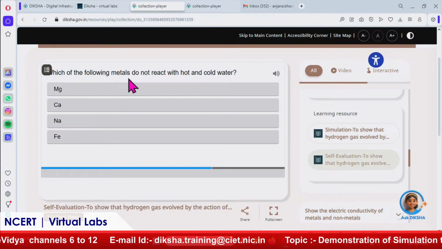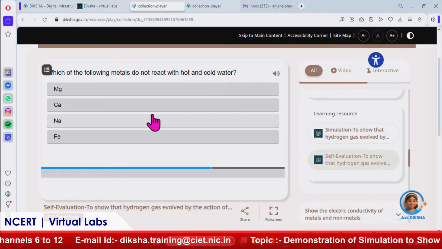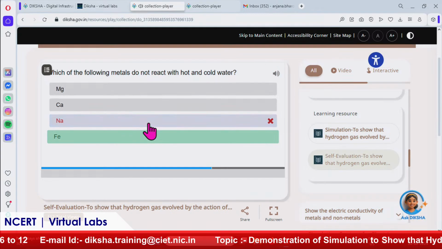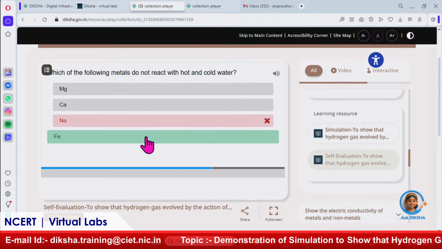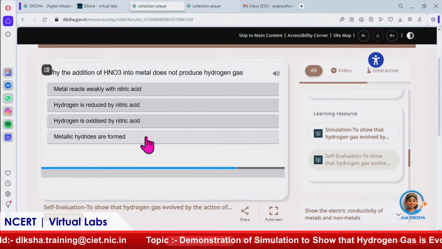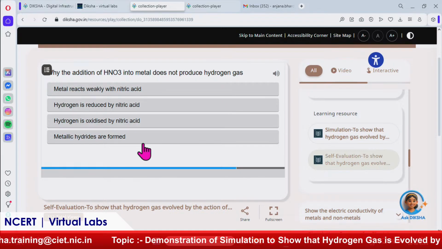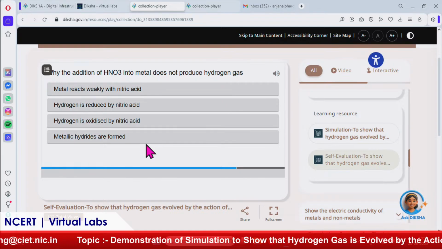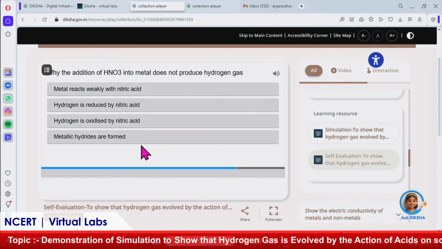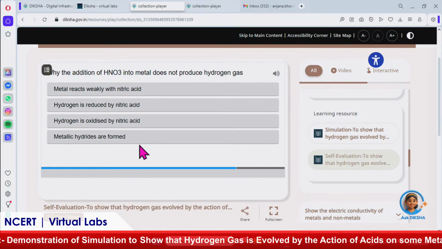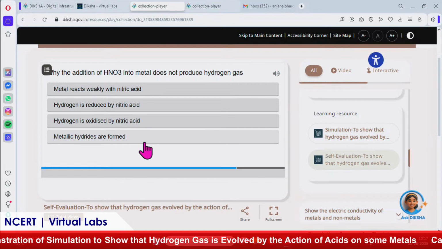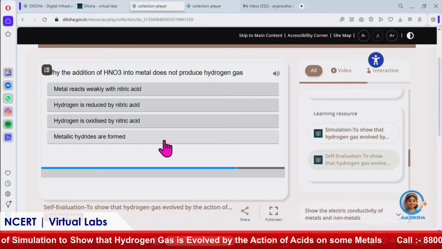Now which of the following metals does not react with hot and cold water? Iron. Okay, it is iron; sodium does react. You selected the wrong answer deliberately so that we can learn that it's okay to give a wrong answer. Fine. Why does the addition of HNO3 to a metal not produce hydrogen gas?